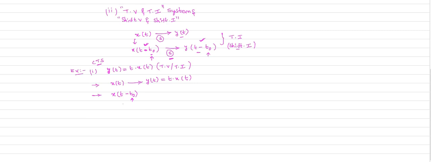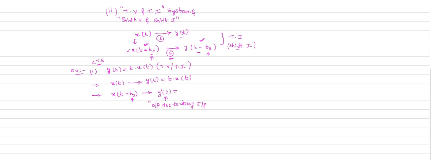So if you apply the delayed input and observe the output, let us consider the output is y dash of t. This output y dash of t is the output due to delayed input.